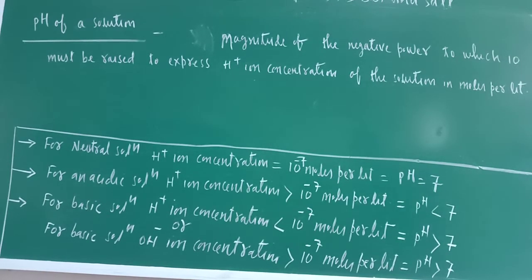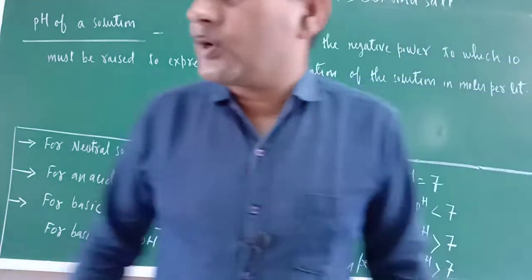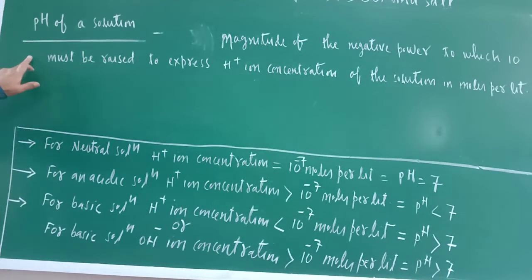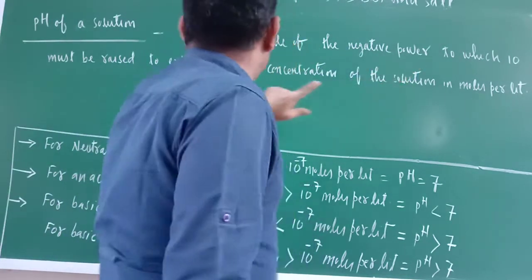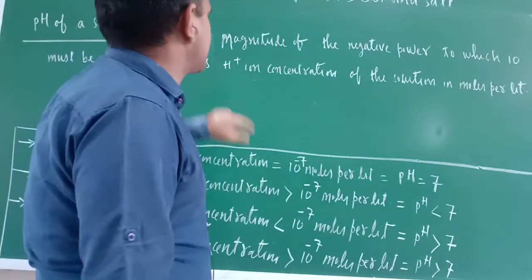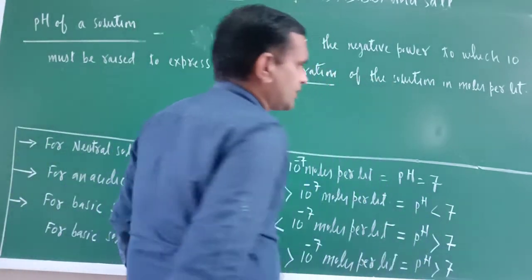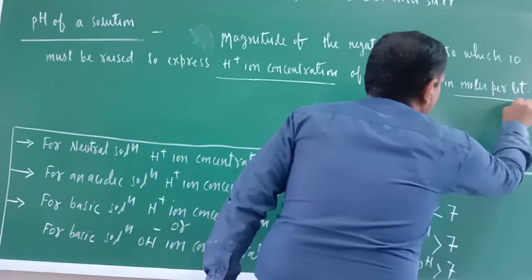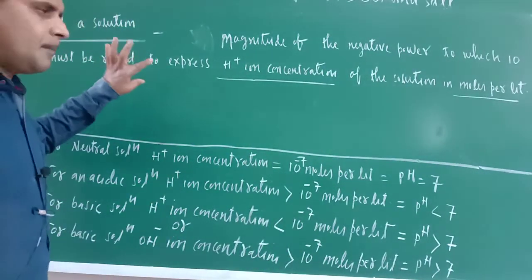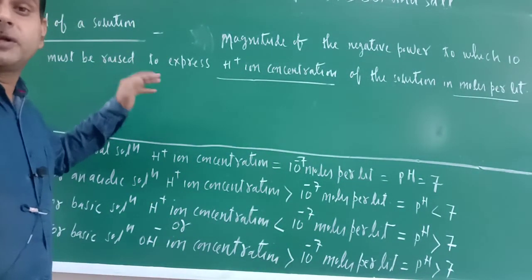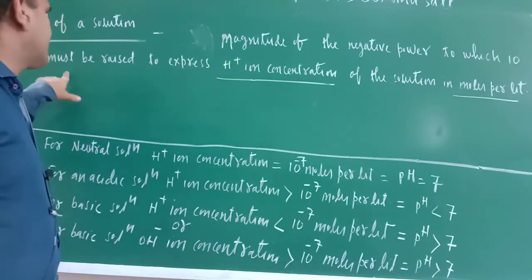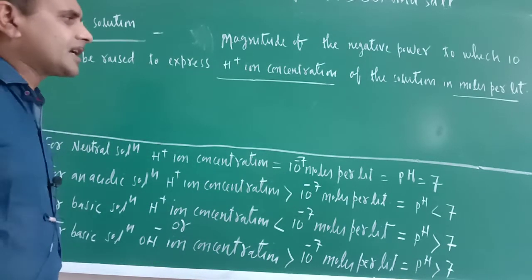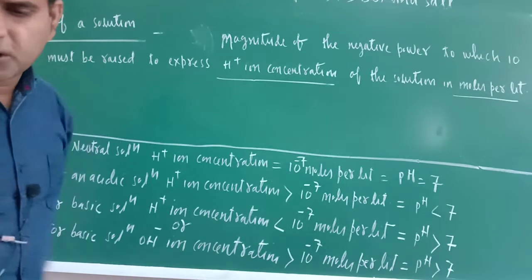Just see the pH of a solution. What is the meaning of pH of a solution? Just pay attention here. Magnitude of the negative power to which 10 must be raised to express H positive ion concentration of the solution in moles per liter. By reading this one, I hope that you did not understand what is this one. Don't worry.